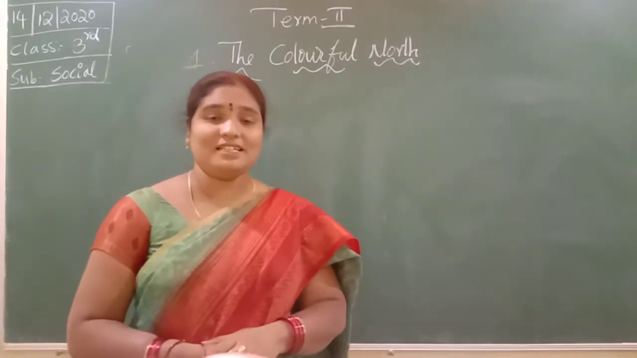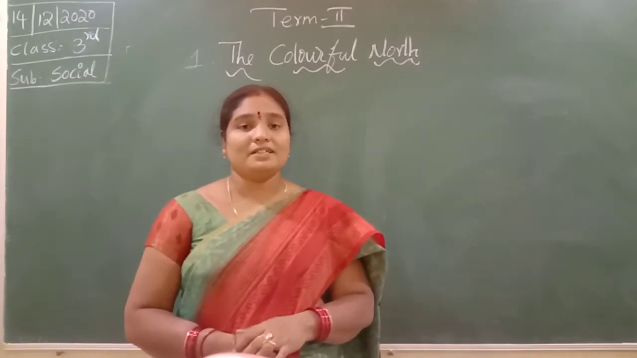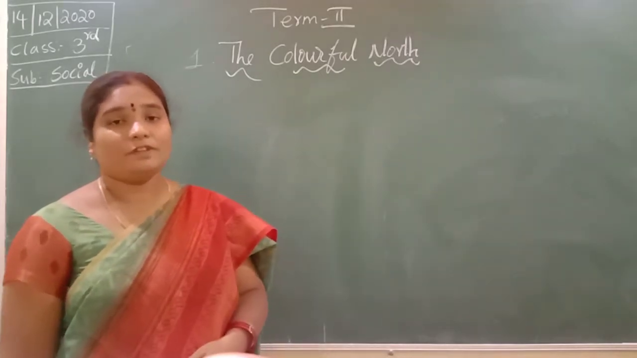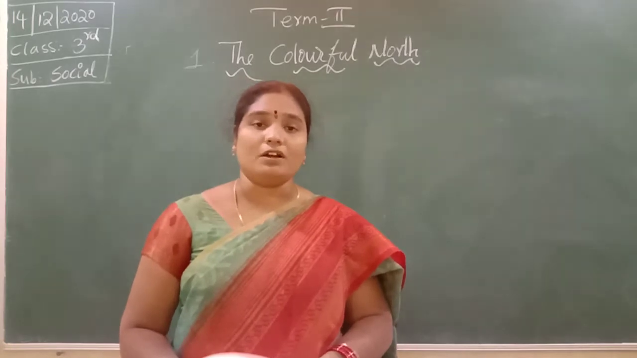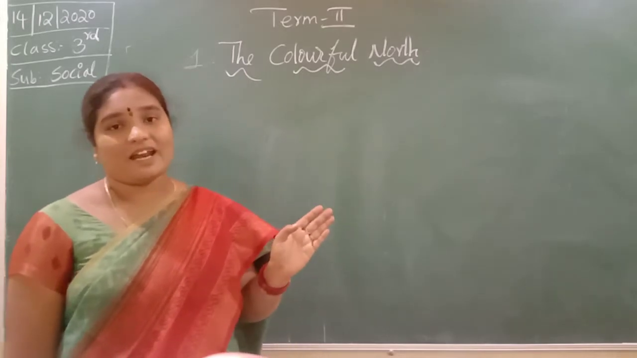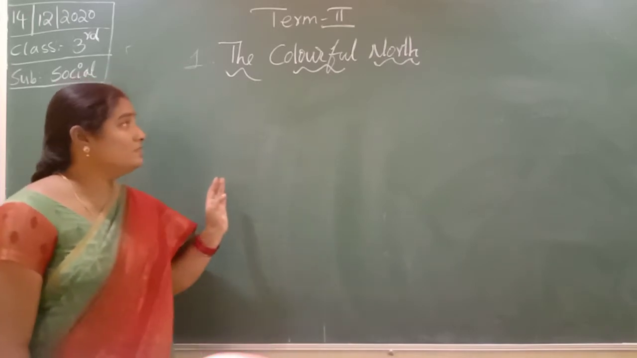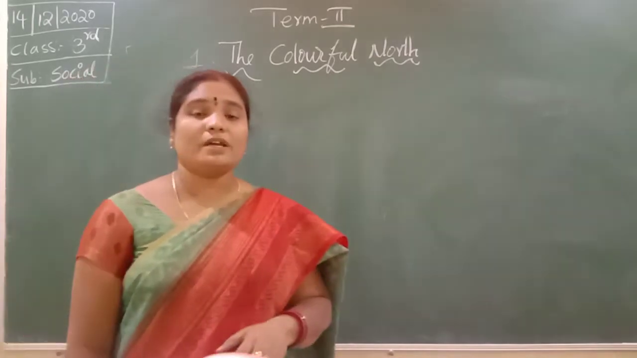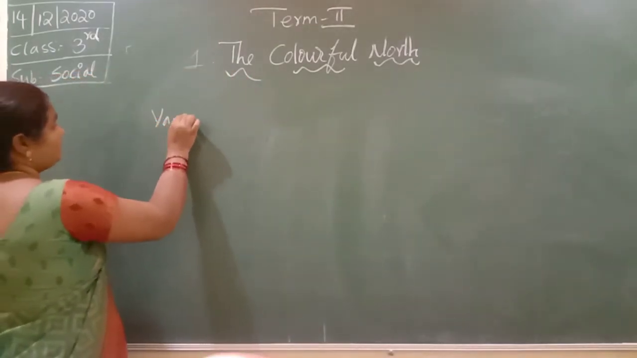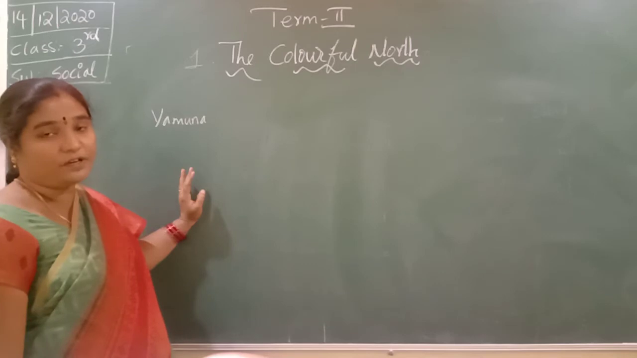So there are many big cities in India. Some big cities come under the north part. Delhi is one of the big cities in the north. Delhi shares its boundaries with Uttar Pradesh and Haryana. Delhi is located on the bank of the river Yamuna.